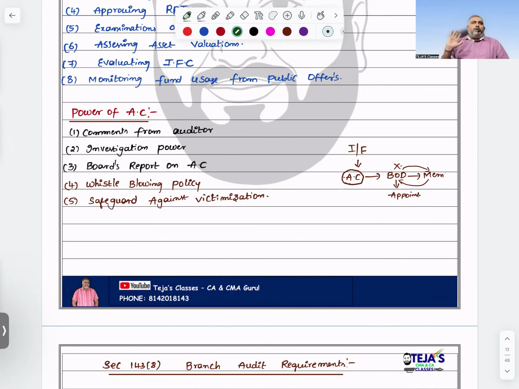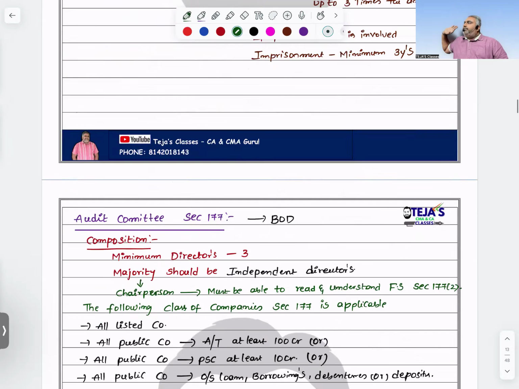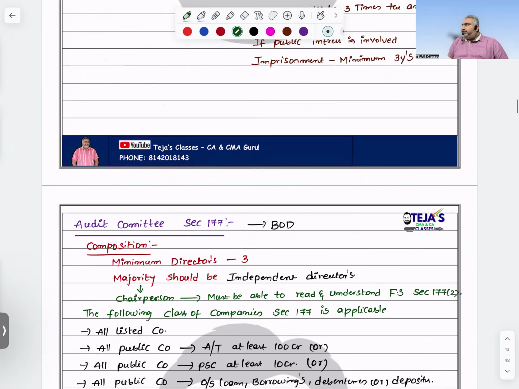Okay. This is what the audit committee covers. If it is a 7 marks question, this is more than enough, because maximum they will give you 7 marks questions only.